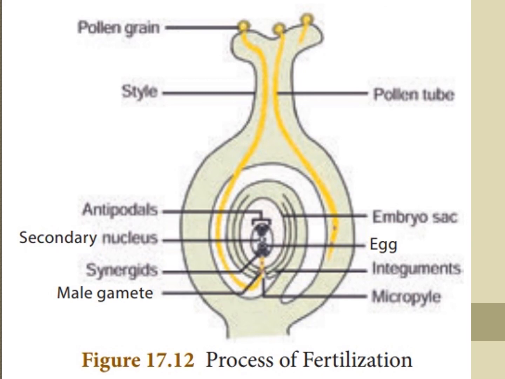Okay. Significance of fertilization. What are the significances? The ovary develops into fruit. See the picture? The outer part is the ovary. The ovary develops into fruit. It also helps in the development of new characters from two different individuals.